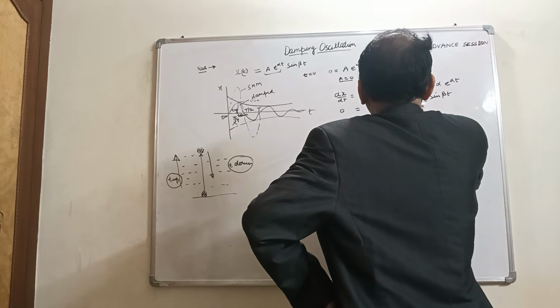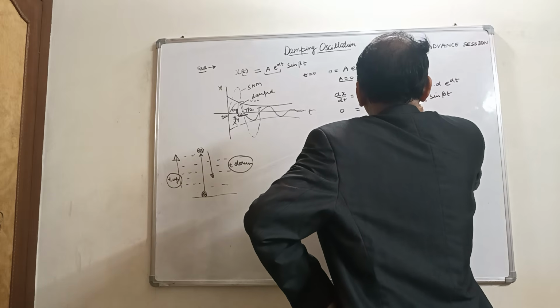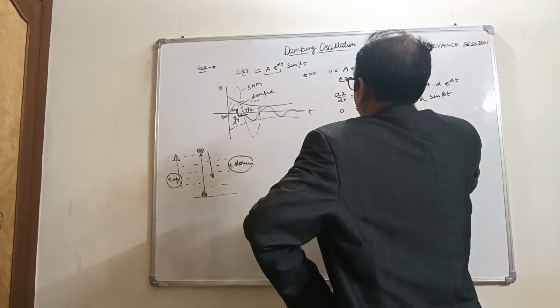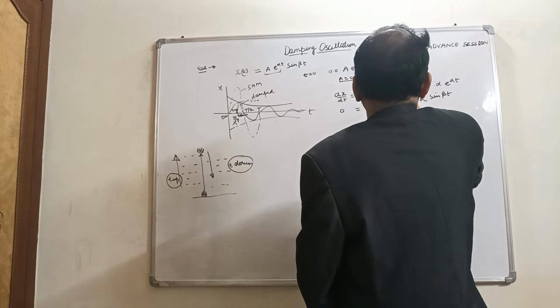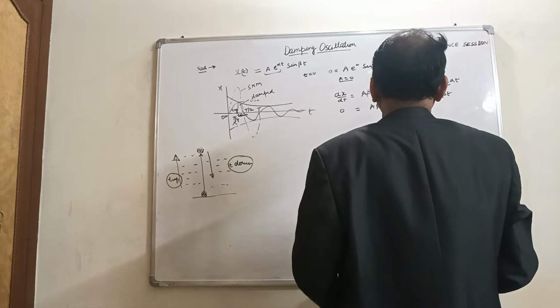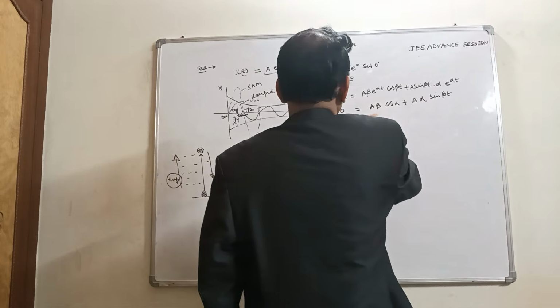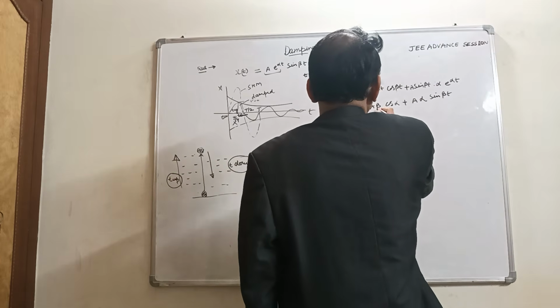So the value of beta will be beta and alpha. Alpha will be minus 2 by... so alpha. So this becomes a beta.